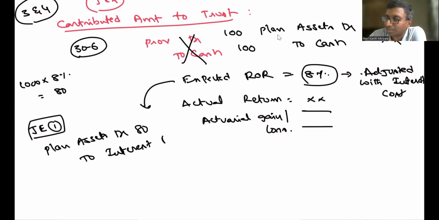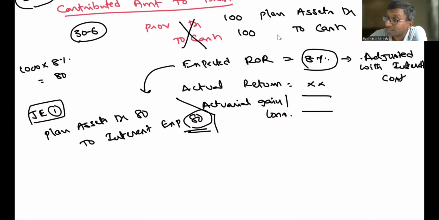Interest expense, with respect to liability, you wrote interest expense account debit to provision for gratuity, that is supposed to be reduced. So if you already had interest of 120, then 120 minus 80, that 40 amount only will be presented as employee cost.